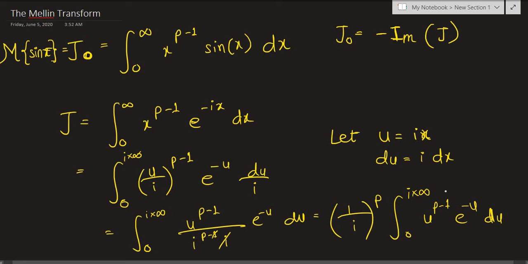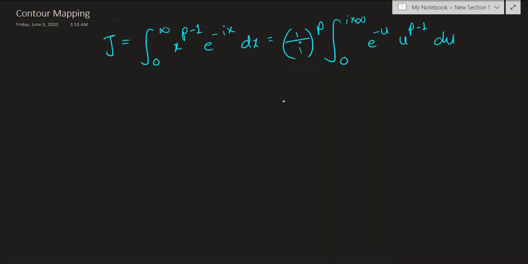So let's go ahead and do an elaborate complex analysis using a contour map. So see you on the next page. So this is exactly what our generalization of J0, in other words J, turned out to be. Fair enough. So let's say f of z is equal to just this integrand, but with complex variables instead of u's, which are in this case real. So we have e raised to negative z times z to the p minus 1. That's basically your integrand, and we call that f of z.